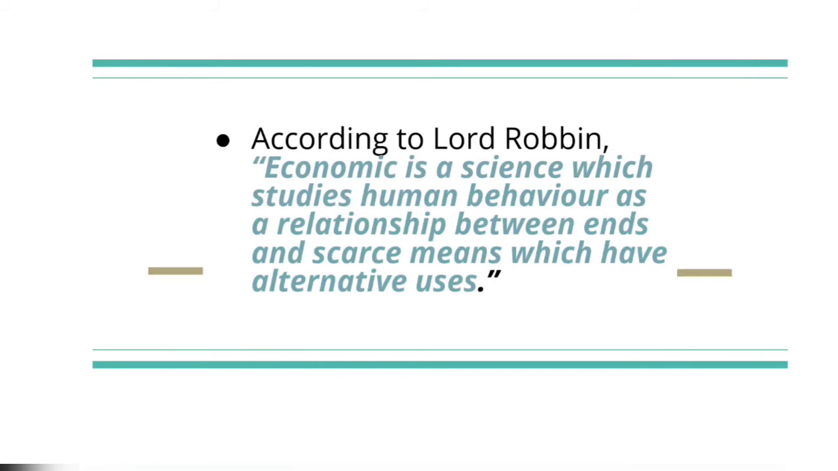According to Robbins, economics is a science which studies human behavior as a relationship between ends and scarce means which have alternative uses. This means that economics is a human science. It involves maximizing satisfaction from scarce resources, and the means available for satisfying these ends are scarce or limited in supply. Also, the scarce means are capable of alternative uses, that is, the use of scarce resources for one end prevents their use for any other purpose at that point in time.